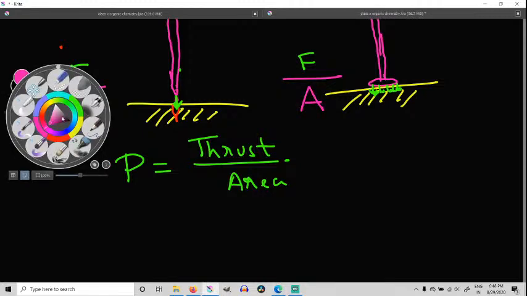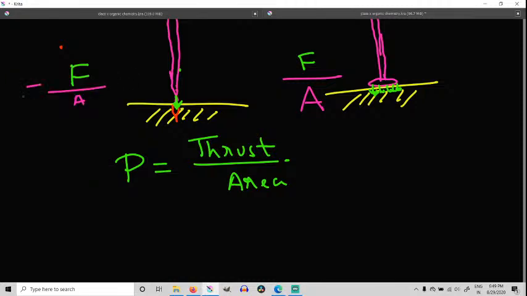So when I change the area, what happens? I see that the nail goes in this case, which means the pressure was greater, and in this case the nail doesn't go in because the pressure was smaller.